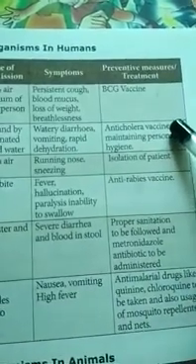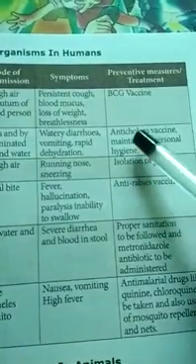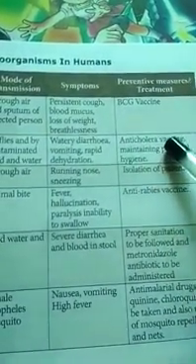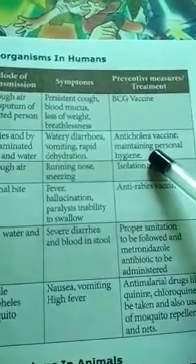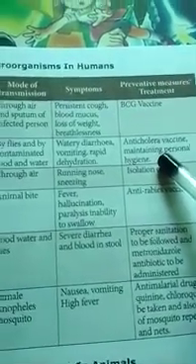Then how to prevent cholera. Anti-cholera vaccine. The vaccine is our defense against cholera. To control cholera, this vaccine is used. Then maintaining personal hygiene. So we have to be very, very clean. Personal hygiene is important to control cholera.